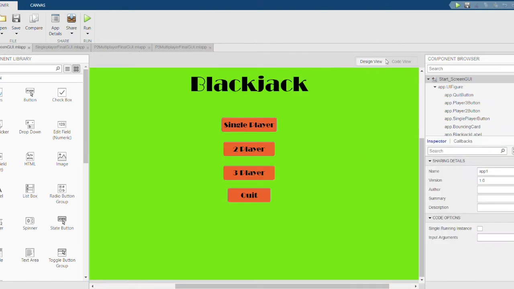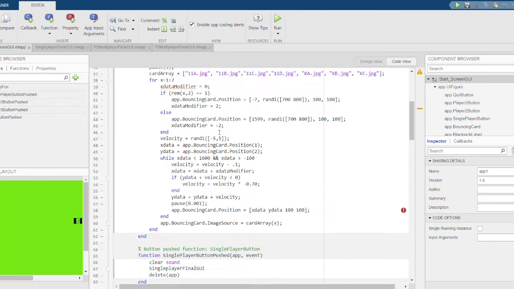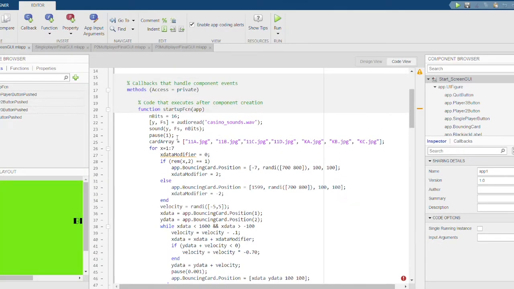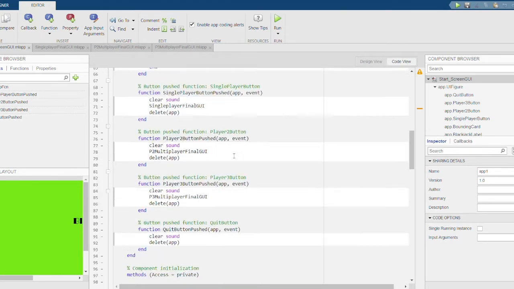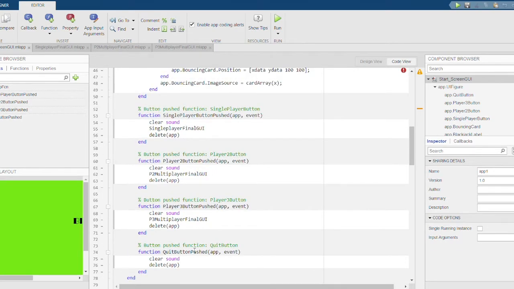So in the start screen, there is audio that plays in the background, which I was in charge of. So I implemented this bit of code which plays an ambient casino sound in the background, and then it needs to stop whenever a button is pressed to initiate the game or exit the game, which is implemented through this clear sound code.